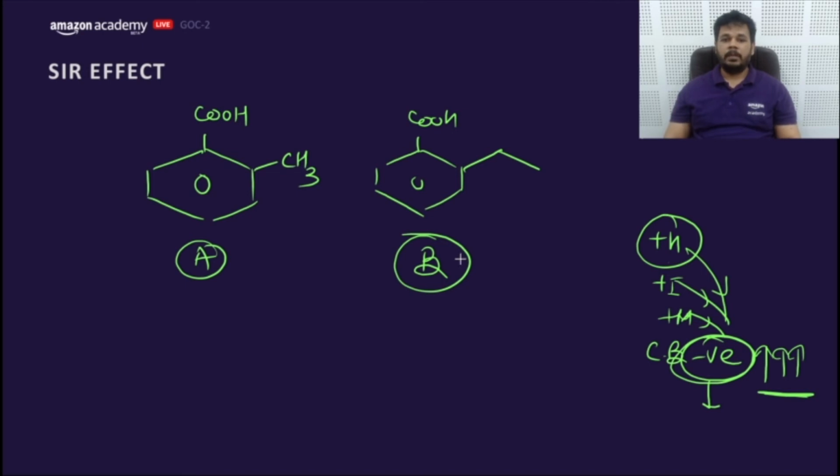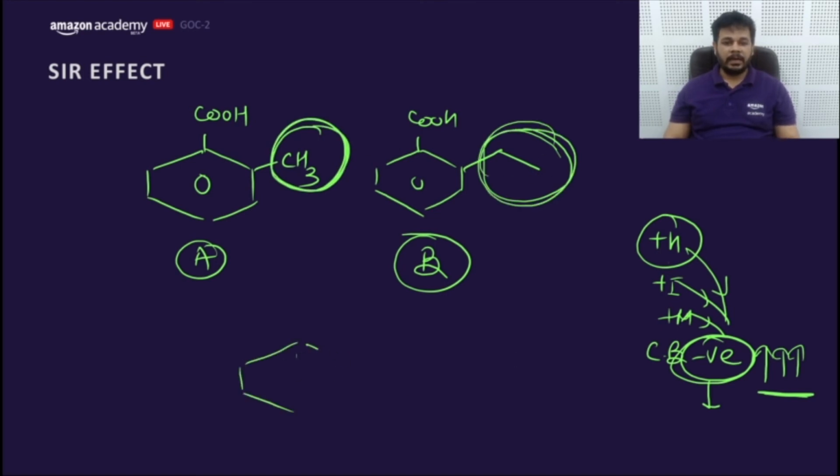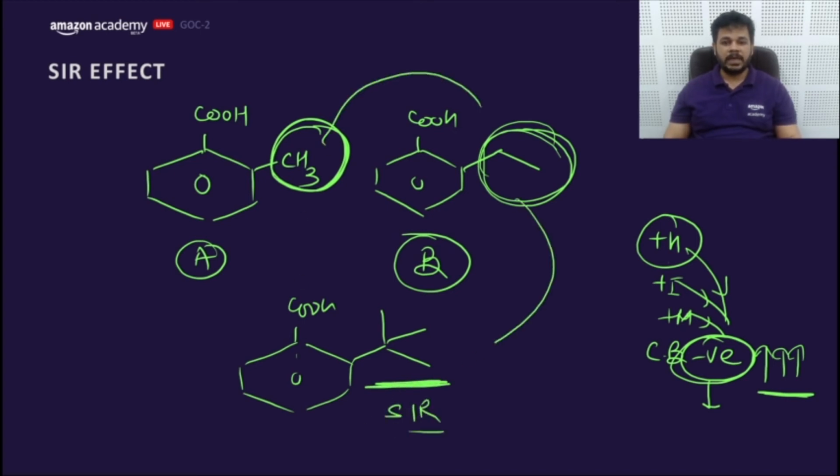A is more acidic. Why? D would be having more SIR. D and T are what, guys? D for deuterium, T for tritium. So A would be having lesser SIR and B would be having more SIR. If I make it like this, C double bond OH, I'll make like this, it will also create higher SIR. So if bulkiness of the group increases, SIR effect increases, so acidic strength would increase. So B and then C would be far better.